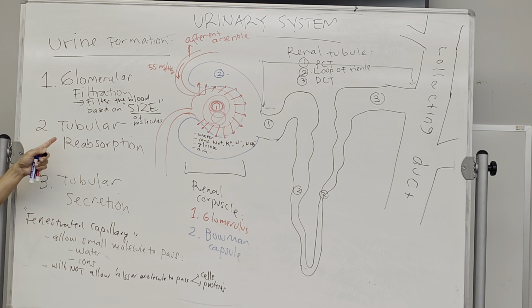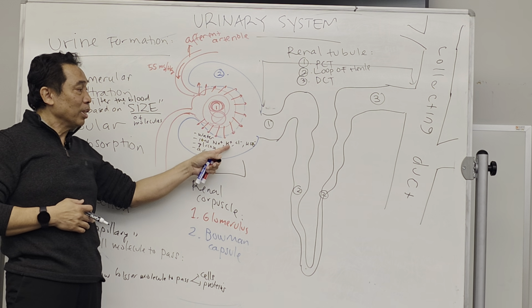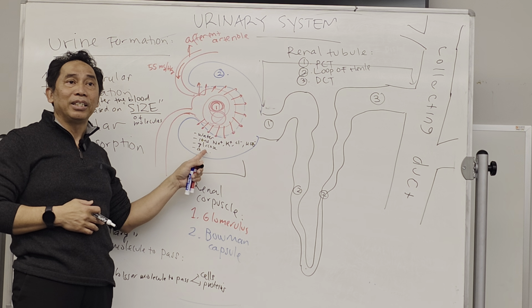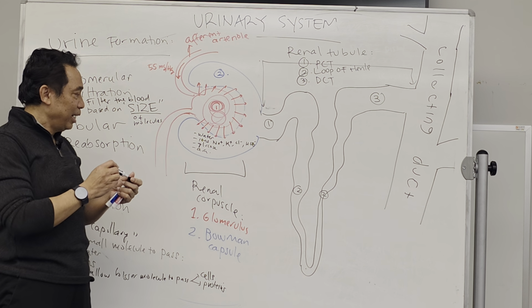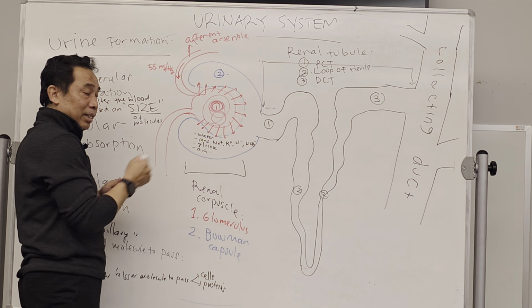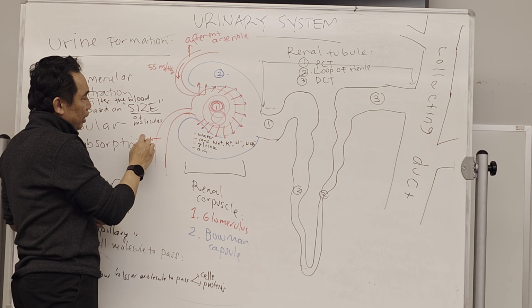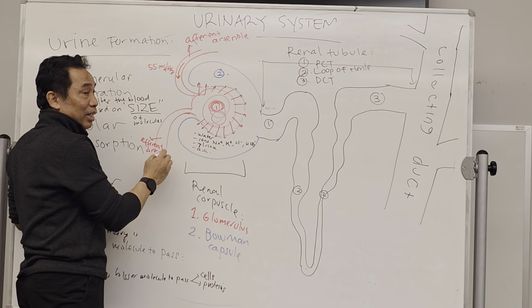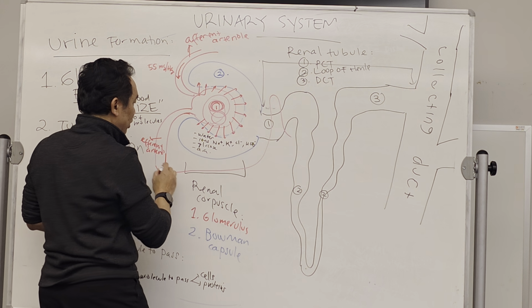Tubular reabsorption. Because many of these molecules are important, like sodium, potassium, glucose, amino acids. They are important for us. We have to take them back. Therefore, look at this, the efferent arterioles will follow this tube.